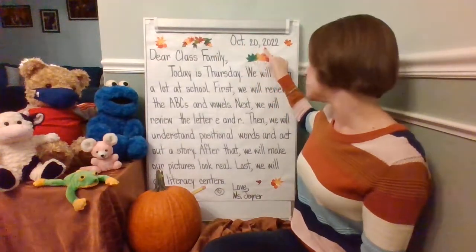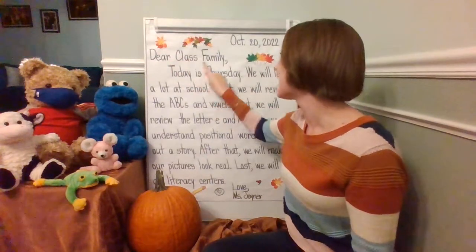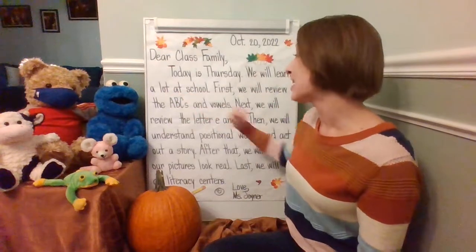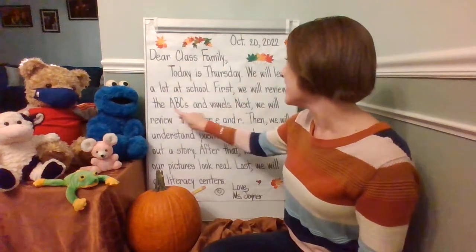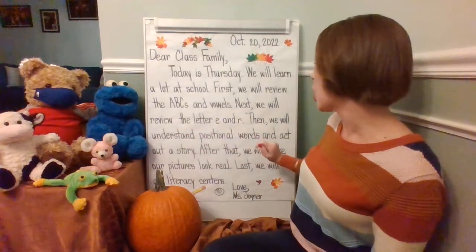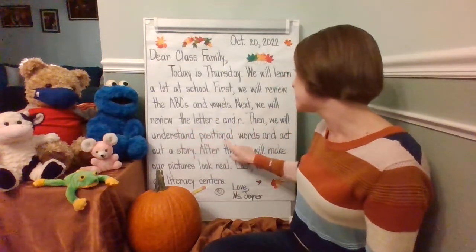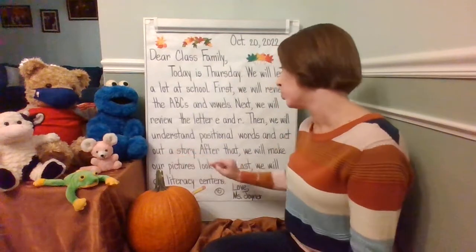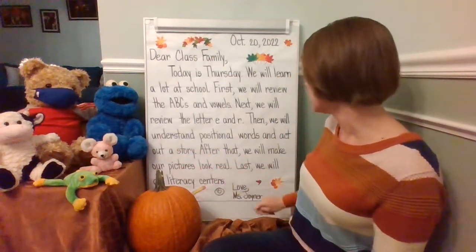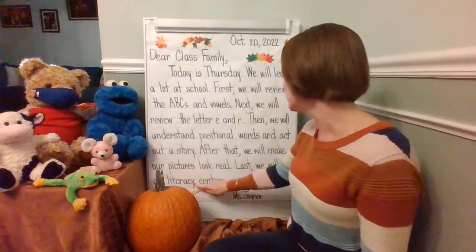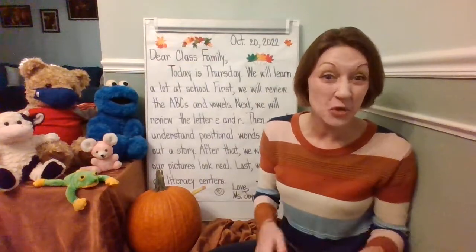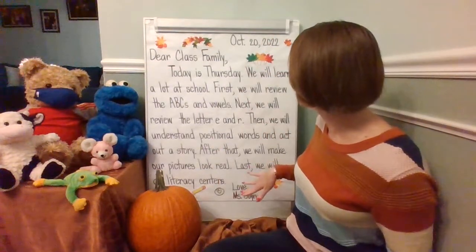October 20th, 2022. Dear class family, today is Thursday. We will learn a lot at school. First, we'll review the ABCs and vowels. Next, we will review the letter E and R. Then we will understand positional words and act out a story. After that, we will make our pictures look real. Last, we will do literacy centers. Love, Miss Joyner. All right, class family, let's go back and reread the message.